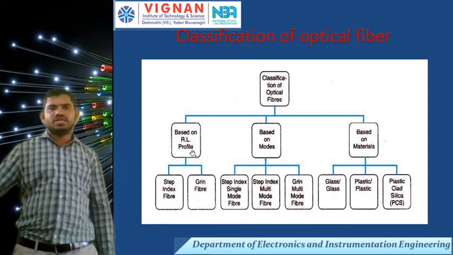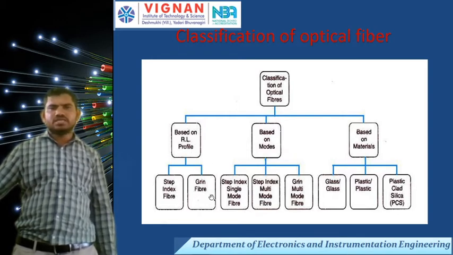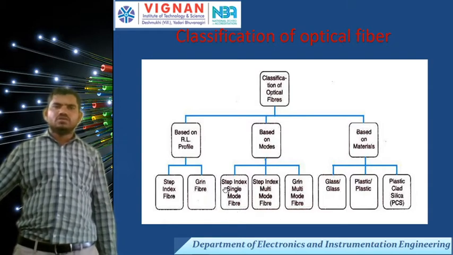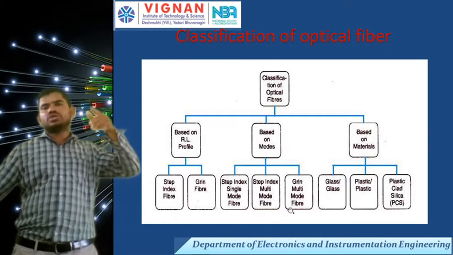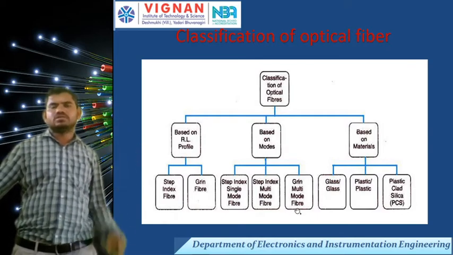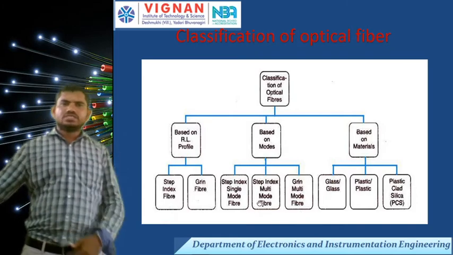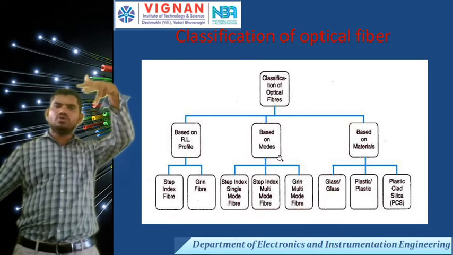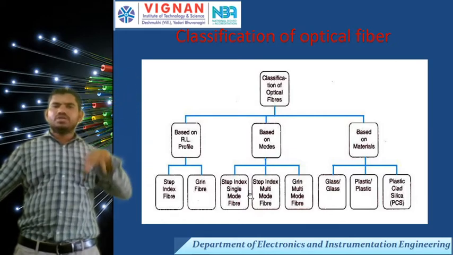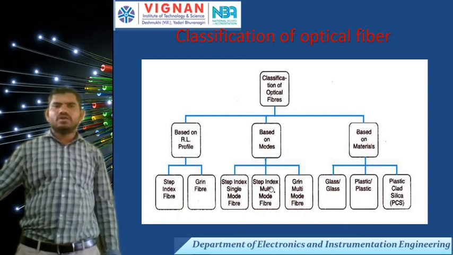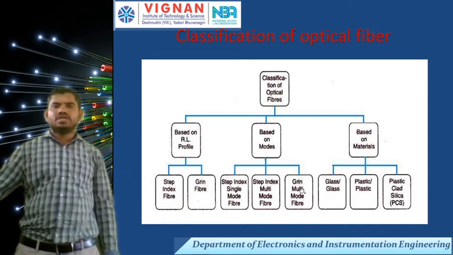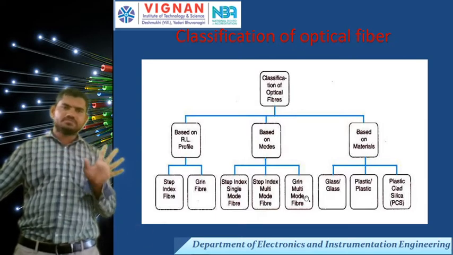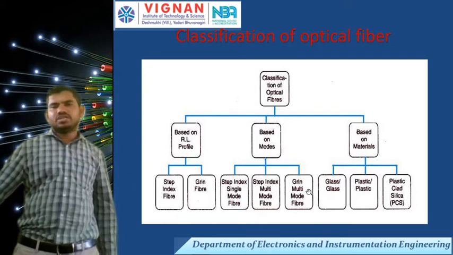Based on the modes, that is, how many modes we transmit on a particular fiber, where modes means light rays, there are three classifications: step index single mode fiber, step index multimode fiber, and graded index multimode fiber. Graded index single mode fibers are not there.